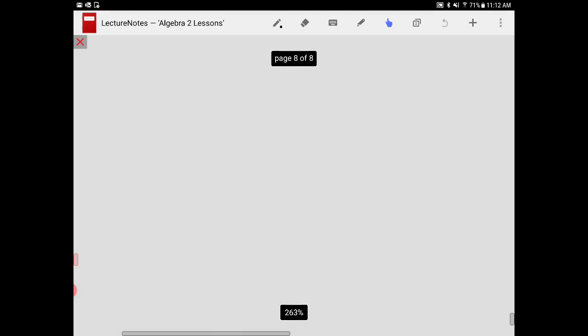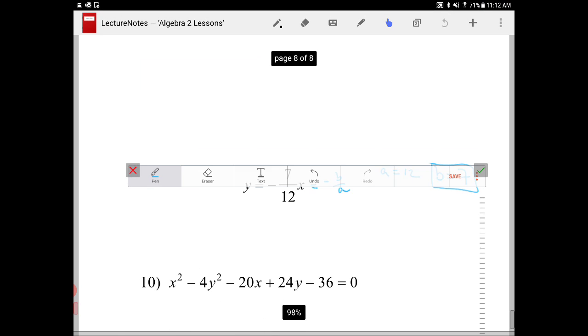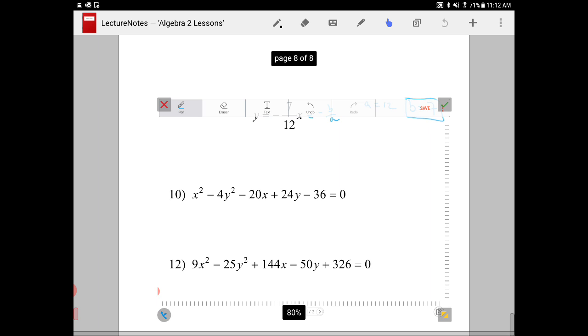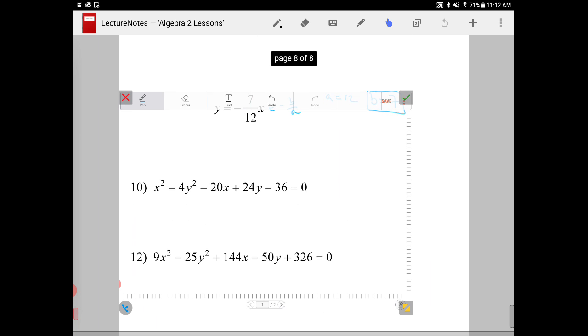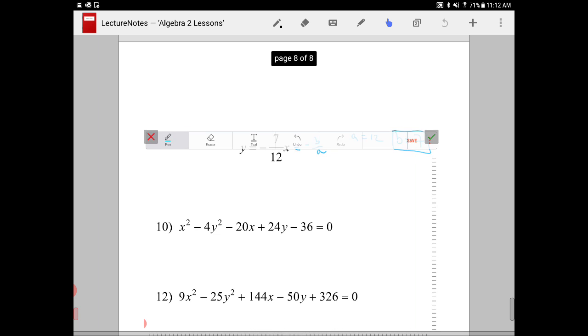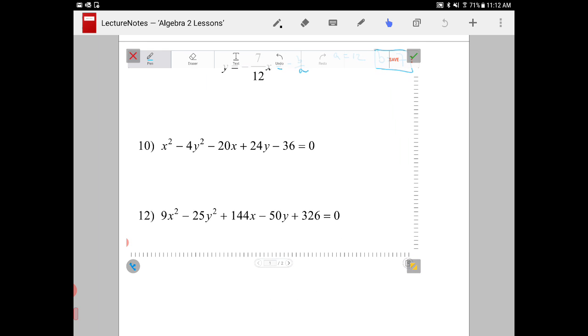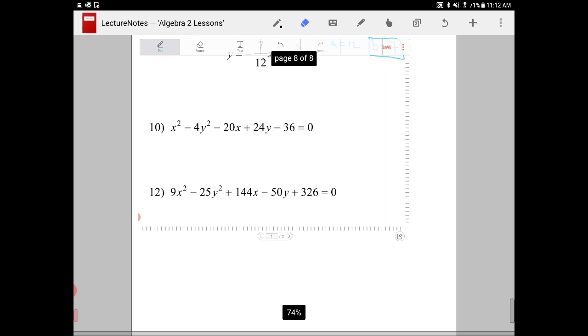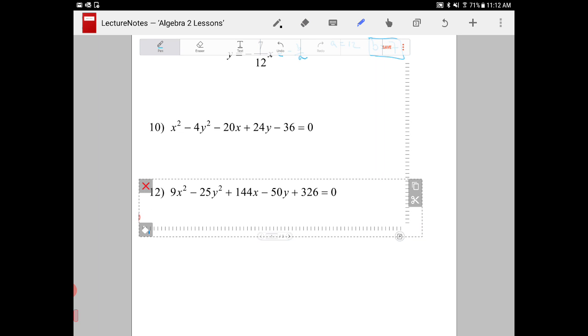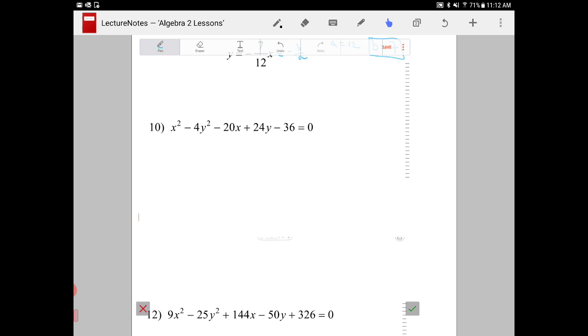And that's this guy right there. All right, so what I'm going to do is write the equation of the hyperbola based on that general conic equation. And I'm going to move this down.